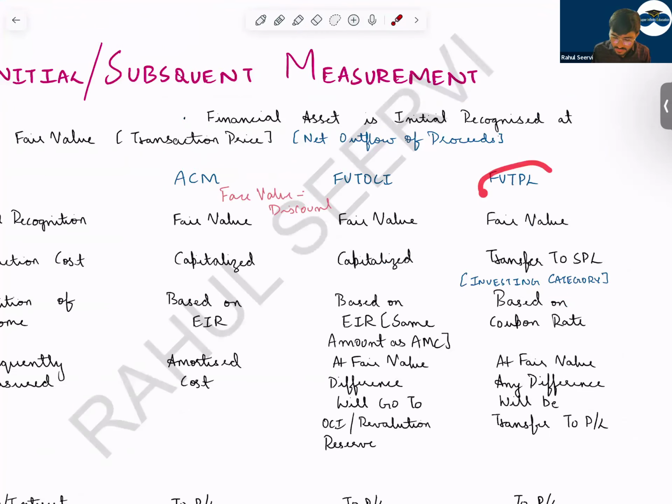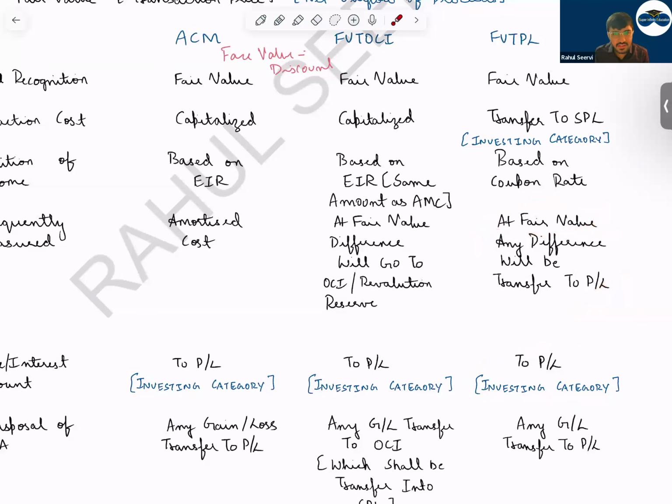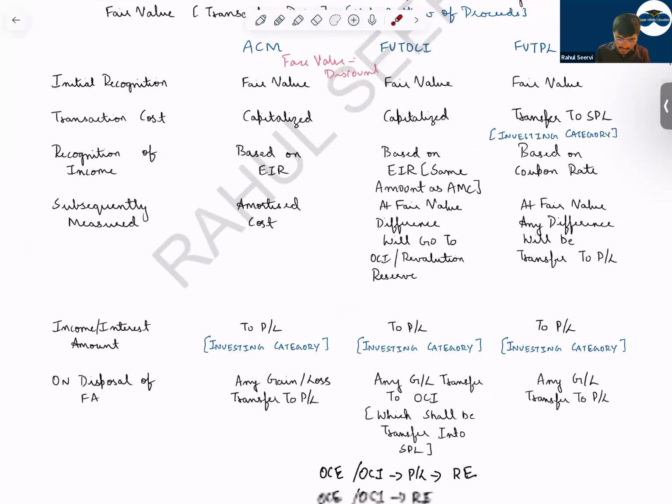Then coming to fair value through P&L. In case of fair value through P&L, sir, you will record at fair value. Transaction cost will directly go to P&L under investing category as an expense. Then income will be based on coupon rate. At fair value, any difference will go to P&L, and income will be recorded in P&L under investing category, and on disposal, gain or loss will be recorded to P&L. Now, which category will be coming? Most of the time, it will be investing category only. But if it is regarding some receivables, etc., in that case, it will go to operating category. So now this is clear to everyone.